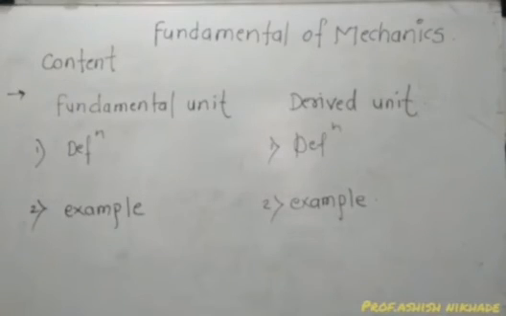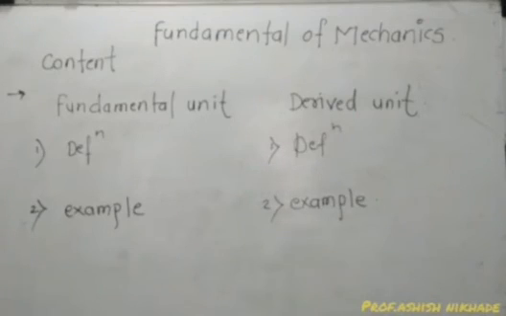So what are the examples of fundamental units? Very simple. First one is length. You can measure length directly. Then time. These, the unit of length and the unit of time, are examples of fundamental units. Now what are the examples of derived units?